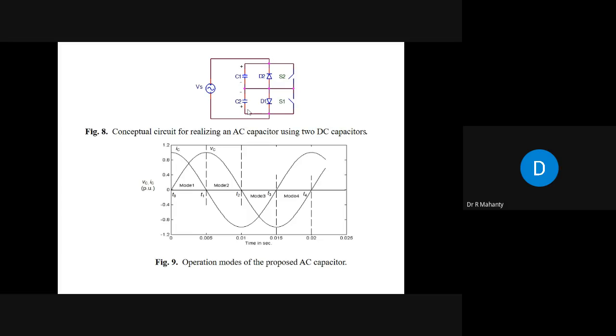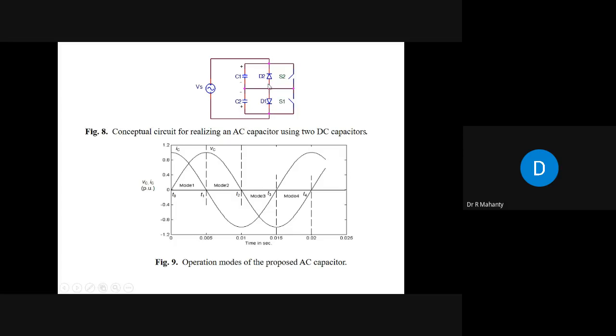Now, suppose I want to have a large value AC capacitor, so it is not commercially available. But if you see the electrolytic capacitor or DC capacitor, DC capacitors are available in large values, because we require large values of DC capacitor. Now, there is an attempt of realizing a large value of AC capacitor using DC capacitors. So in a circuit, you can see that there are two DC capacitors C1, C2.